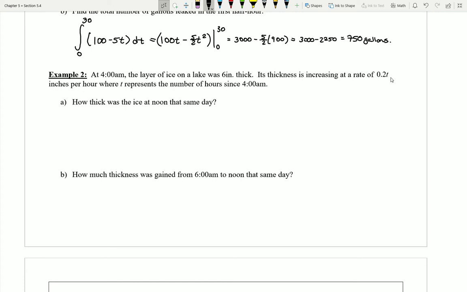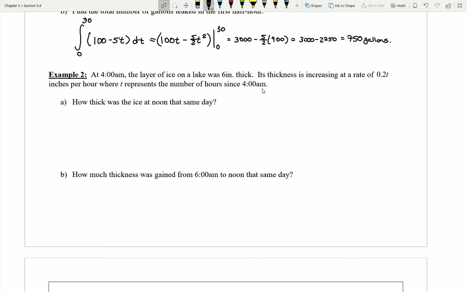So notice then at early hours, if t is a small value, then the rate is actually really small. But apparently as time goes on, if t becomes a large value, then the thickness is being gained more rapidly. So it's increasing at a rate of 0.2 t inches per hour, where t represents, this is important, the number of hours since 4 a.m.